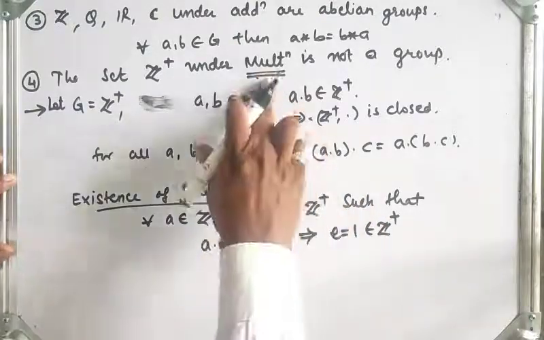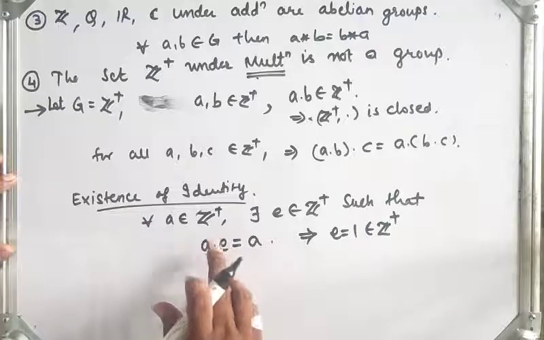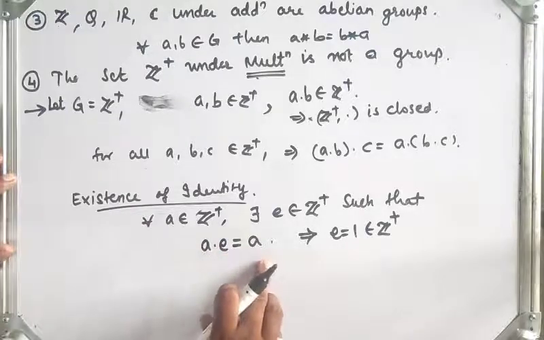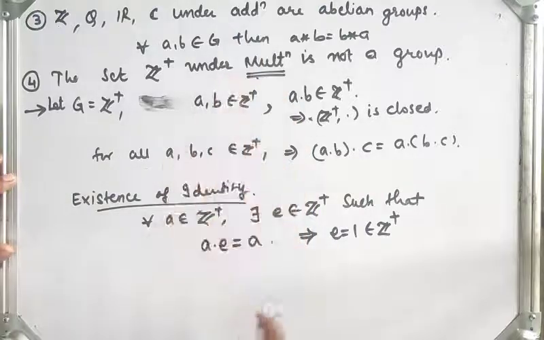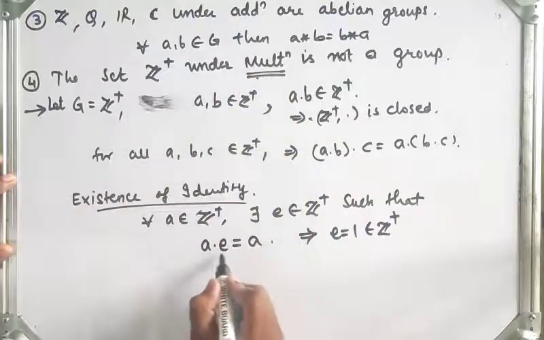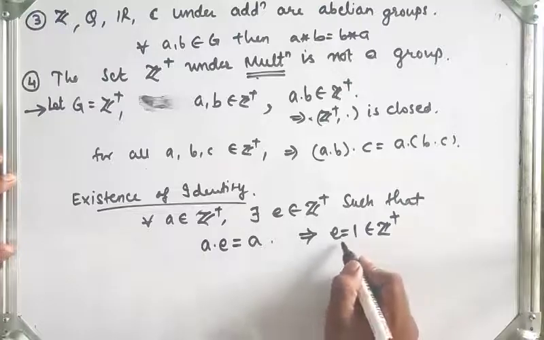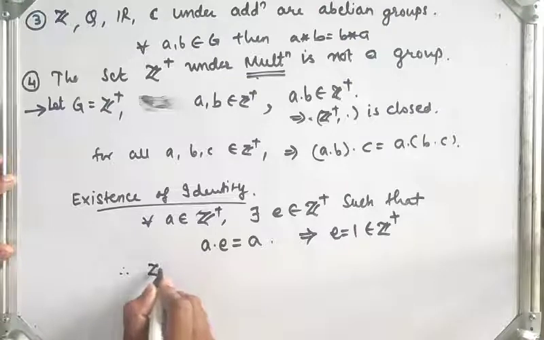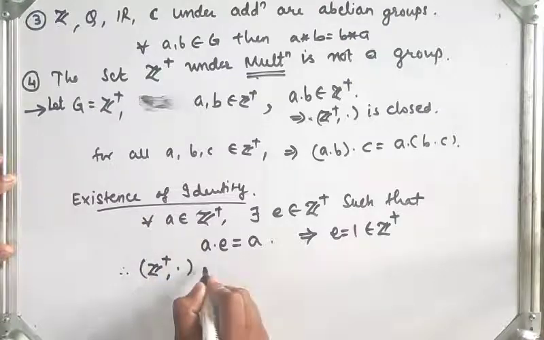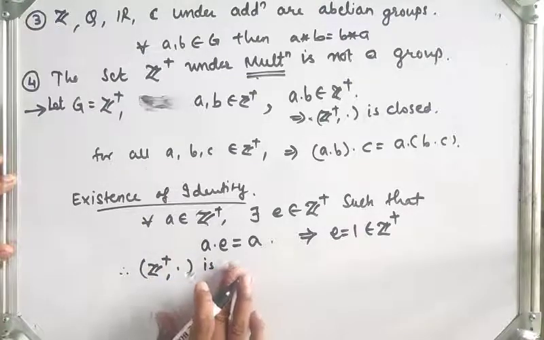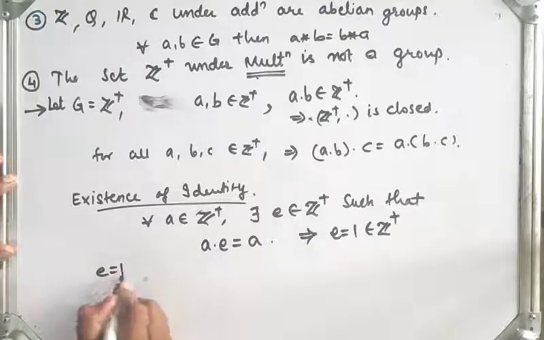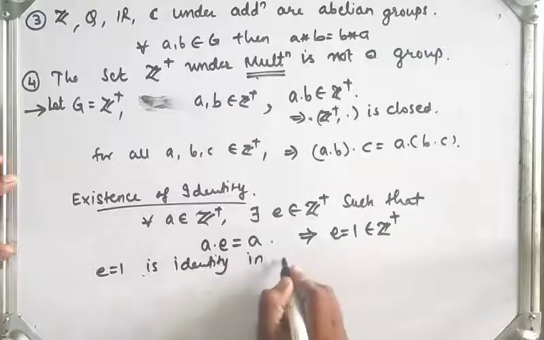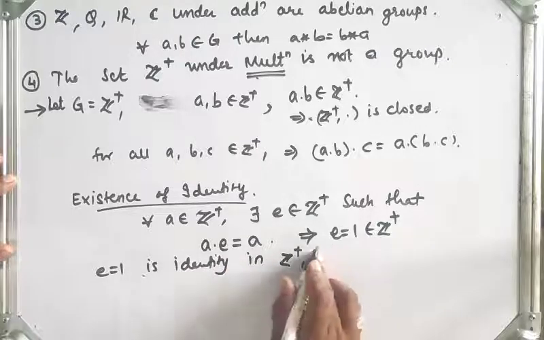If the operation is addition, then we get e is equal to 0 as the identity under addition, but here the operation is multiplication. Therefore a into e is equal to a, which implies that e is equal to 1 belonging to Z plus. Therefore in Z plus under multiplication, e is equal to 1 is the identity.